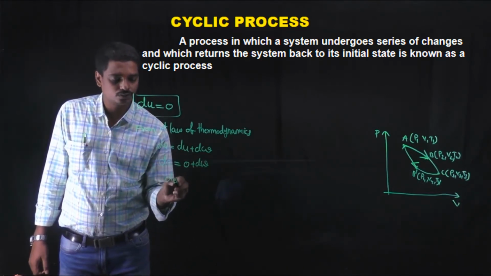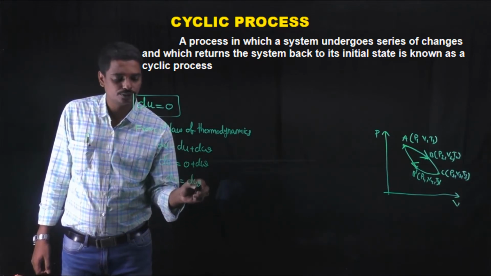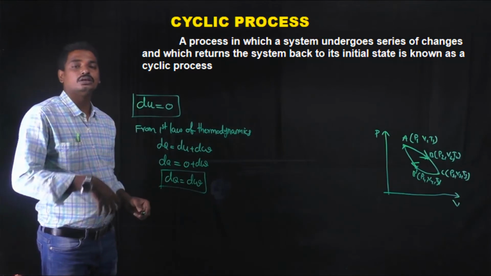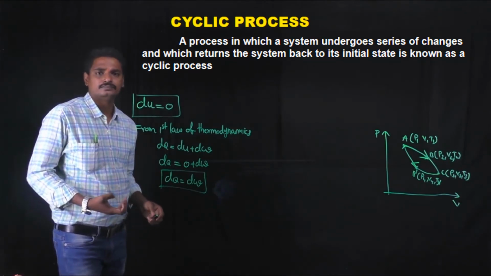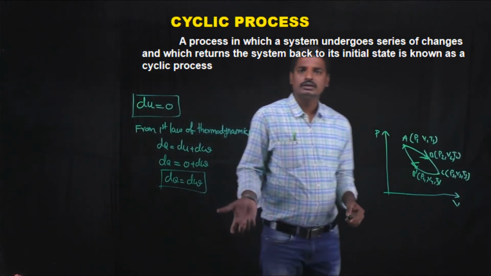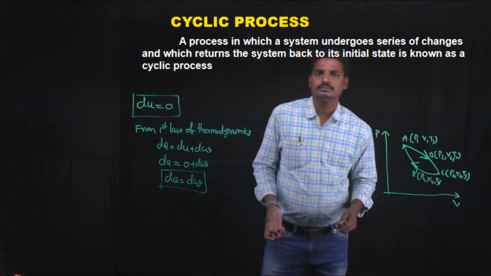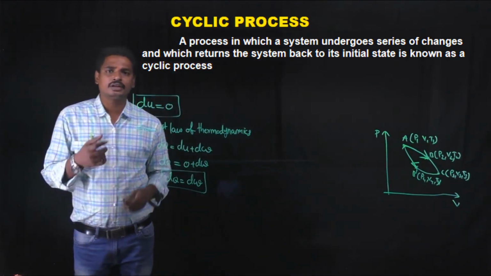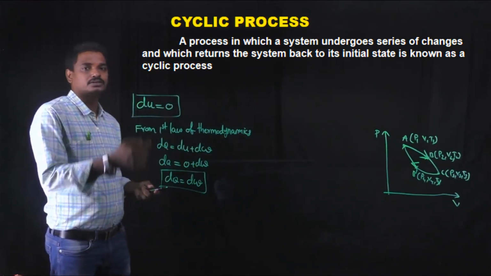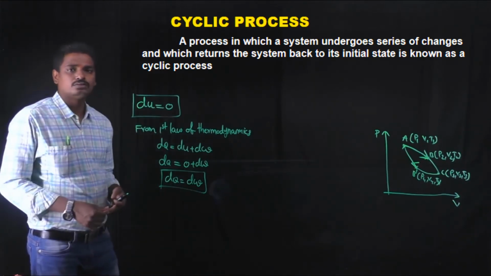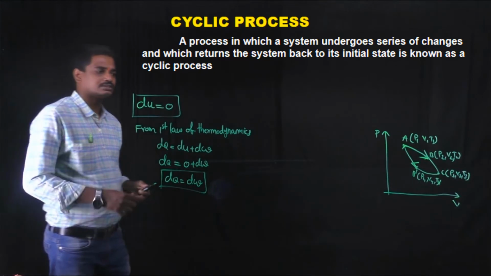So dQ is equal to dW. The amount of heat supplied to the system is used for the external work done by the system. So as it returns to its original state by undergoing different processes, in a cyclic process the change in internal energy is 0 and dQ is equal to dW. So this is a cyclic process.